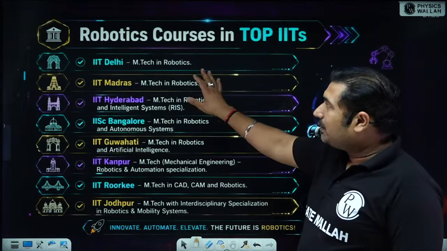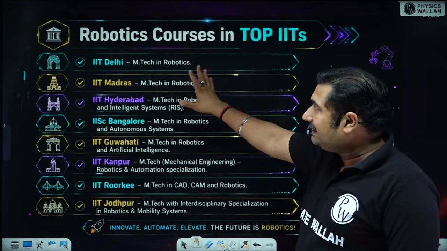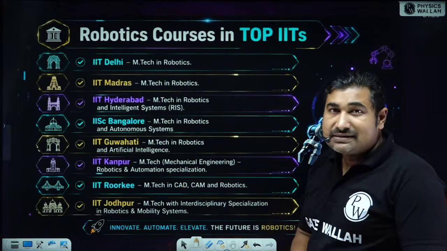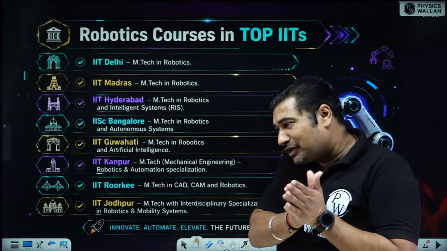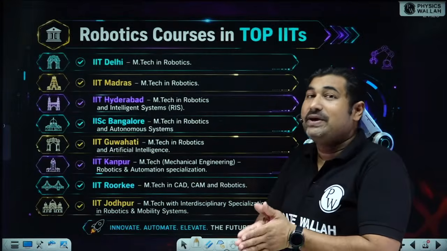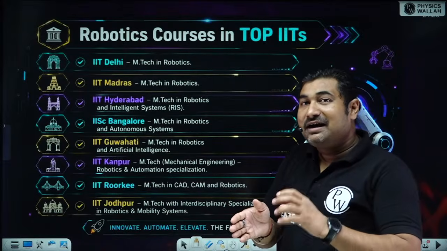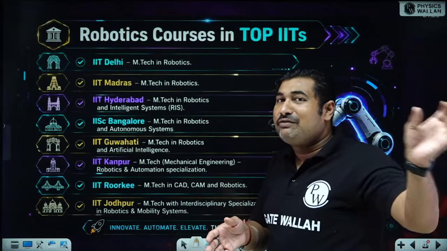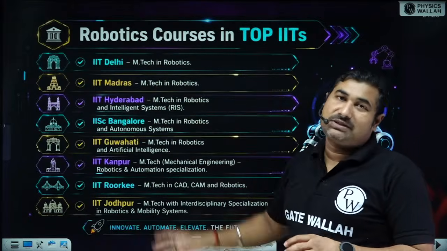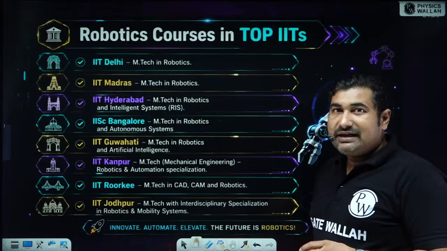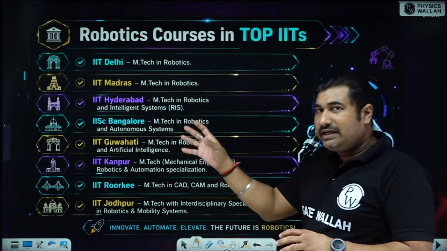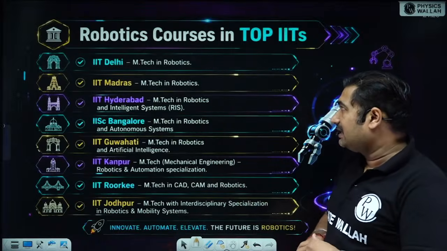So if we talk about robotics already running in IIT Delhi, you can do your M.Tech in robotics in IIT Delhi. See, the trends are shifting very rapidly. So do not compare what the earlier packages were with the future packages and future scope possible for RA. Is it okay? It is much higher than the conventional branches. If you do your M.Tech properly, it is much higher than the conventional branches.